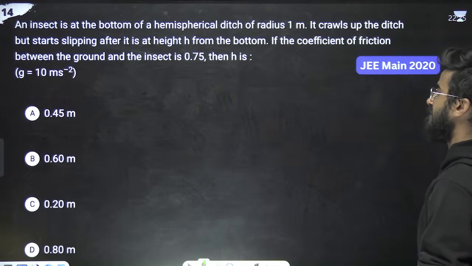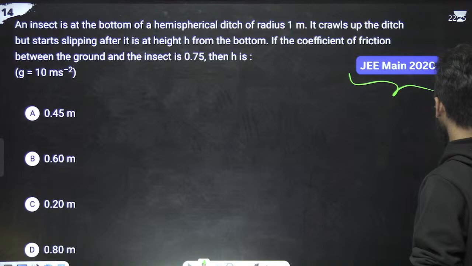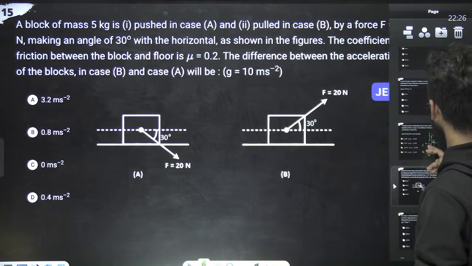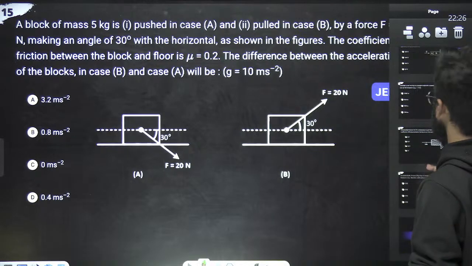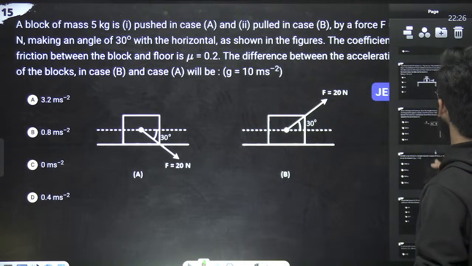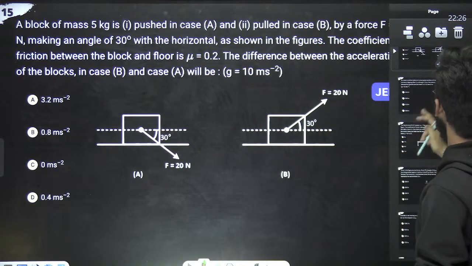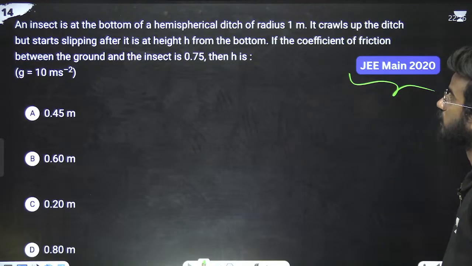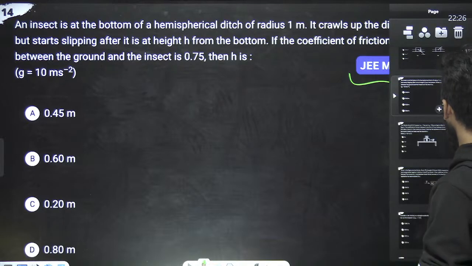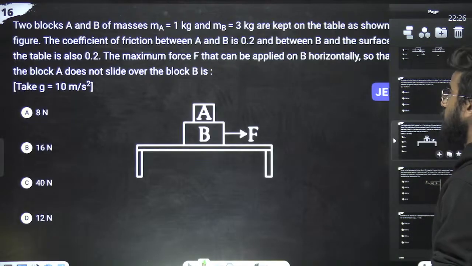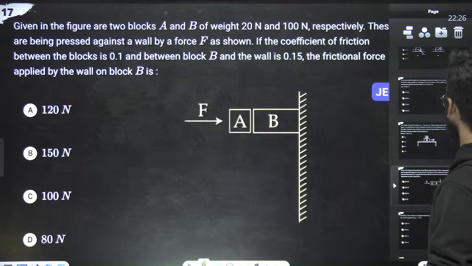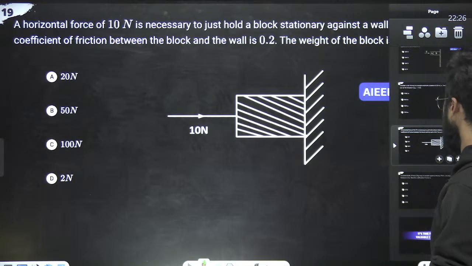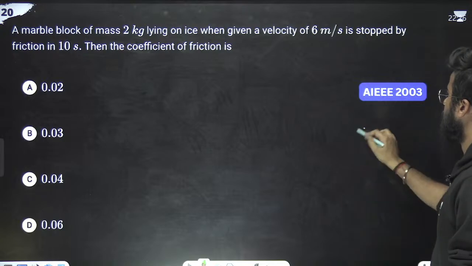Next question. How many questions are left? I should give you 3-4 problems. Six questions are left, up to here on the slide. I should give some problems for your practice too. These 6 problems are for you.